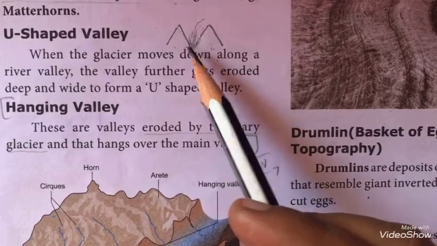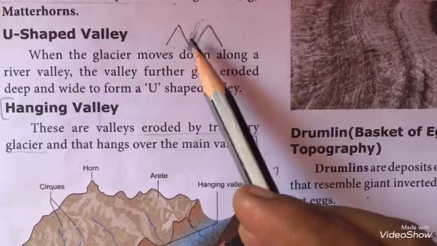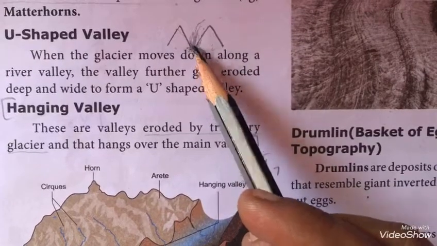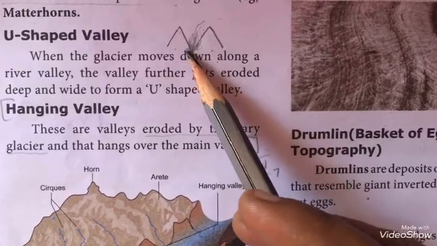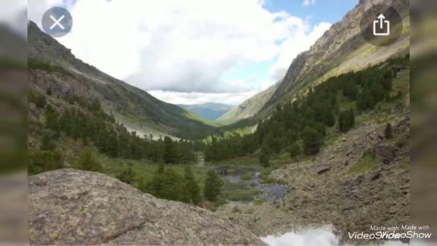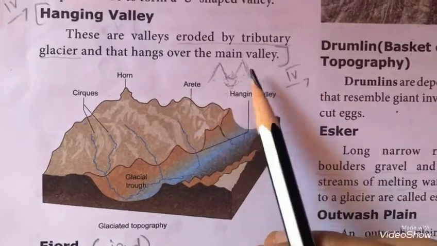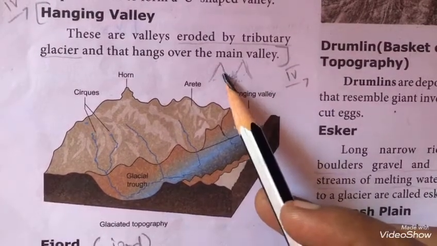When the glacier moves through the river valley, the valley gets eroded, deep and widened, and it forms a U-shaped valley. This is U-shaped valley.